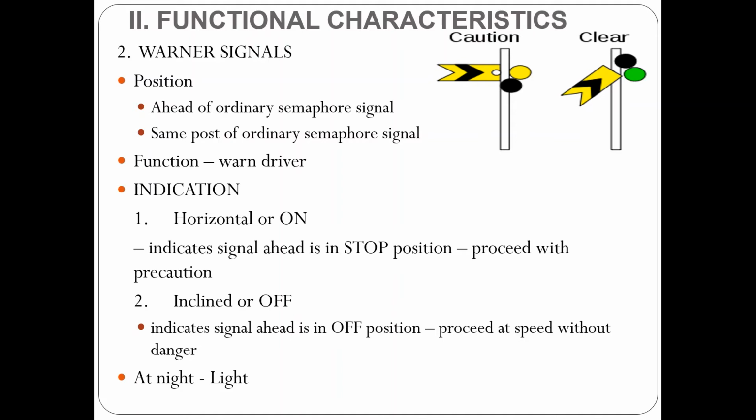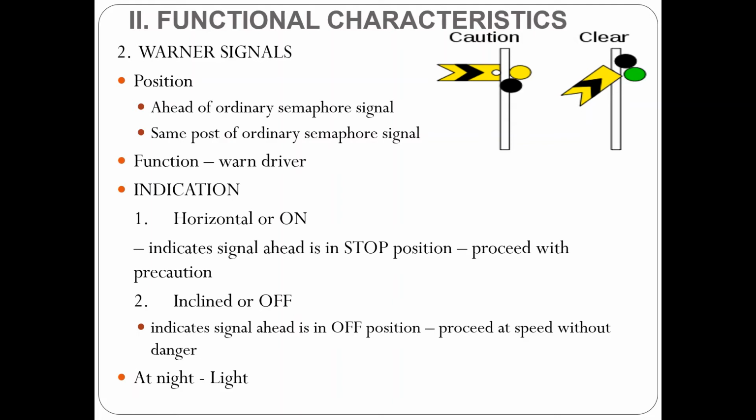And the color scheme is also different. Here it is a black band on a yellow background. As in the earlier case, when the arm is horizontal, the signal is in the on position, indicating that the driver needs to proceed very cautiously, because the signal ahead of it, that is, the semaphore signal ahead, is in the stop position. So when this signal is horizontal, the locomotive pilot needs to proceed with precautions.